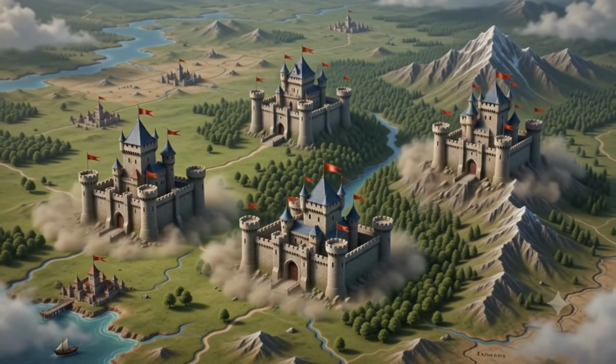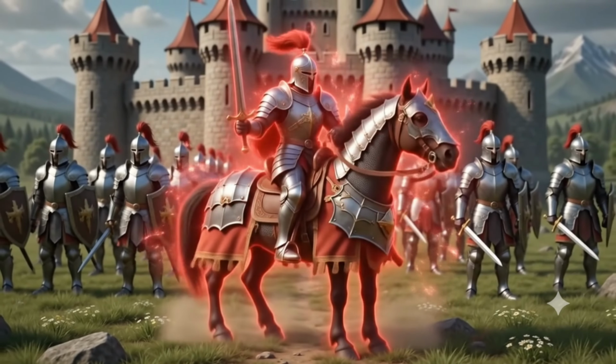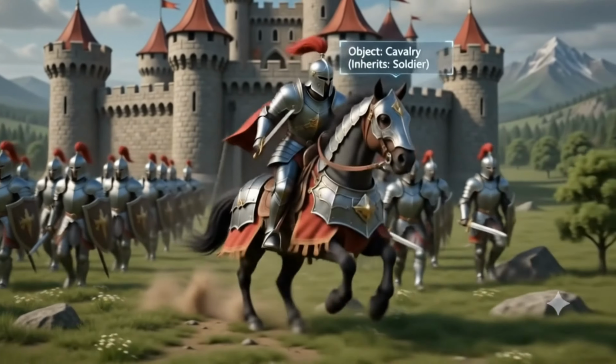Dynasties pass down their strength. Inheritance allows a new cavalry unit to inherit all the basic walking and health stats of a standard soldier, while adding an elite, specialized charge.